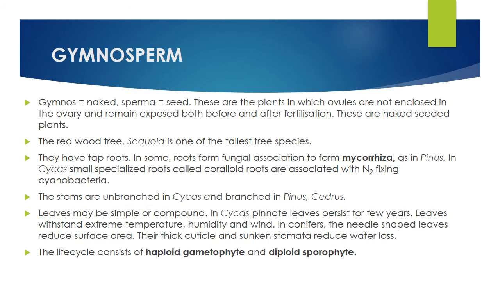Now gymnosperms. Gymnos means naked, sperm means seed: naked seeds. One point, please add here; I think I did not mention it. How gymnosperms fertilize is mainly through a type of pollination called anemophily. Anemophily is seen in gymnosperms. Got it? Gymnosperm fertilization mainly takes place through wind pollination. Wind, anemophily, please note this point. It could be asked. These are plants in which ovules are not enclosed in the ovary and remain exposed both before and after fertilization. These are naked seeded plants.